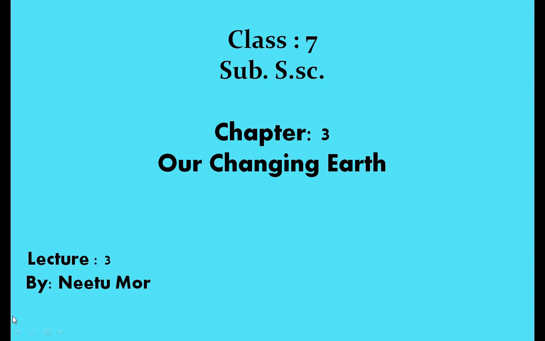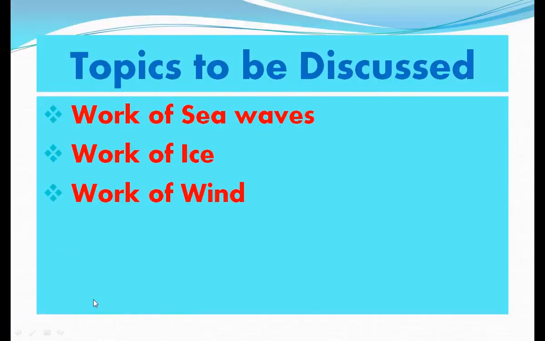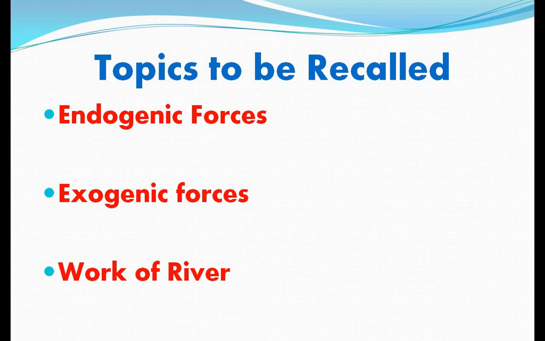This is class 7, subject social science, and we are studying geography chapter 3, that is Our Changing Earth. It is the third lecture of this chapter, and in today's lecture, the topics to be discussed are: first, work of sea waves; second, work of ice; and third, work of wind. But before we start today's lecture, first we will recapitulate our previous topics in brief.